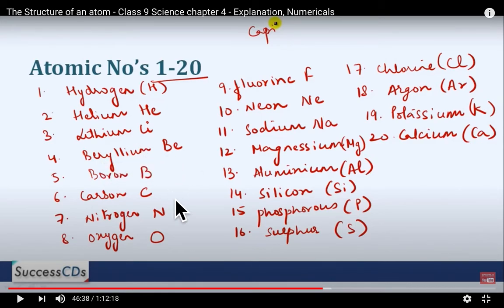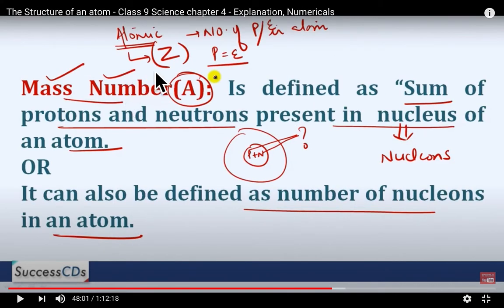And you also know that elements are represented by capital letters. If the element has 2 letters, then the first letter will be capital and the second will be small. So this is the table given in your book along with the atomic number, mass number also. Mass number I am going to discuss. Atomic number is represented as Z, और एटॉमिक नंबर क्या होता है, हमारा नंबर ऑफ प्रोटॉन्स और नंबर ऑफ इलेक्ट्रॉन्स इन एन एटम, because protons and electrons are equal in an atom.